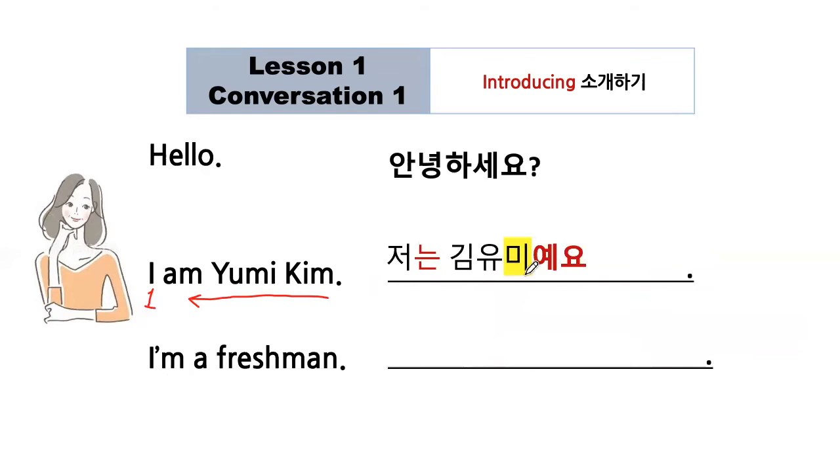저는 김유미예요. But in the previous example, you used 이에요 rather than 예요, right? The difference between those two is that 미 ends with a vowel, right? So after the vowel, we use 예요 rather than 이에요. So vowel plus 예요. 미예요. 김유미예요. Okay. And then I'm a freshman.